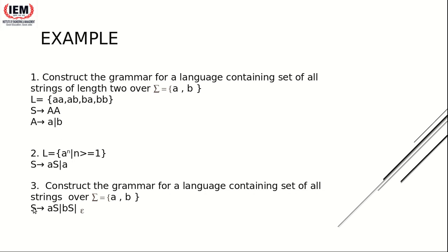So what I do is I'll again use the technique of recursion, and what I'll write is S tends to AS. Another production rule will be S tends to BS, and another production rule will be S tends to epsilon. Now if you remember, epsilon is a null string, so writing S tends to epsilon means it tends to null.